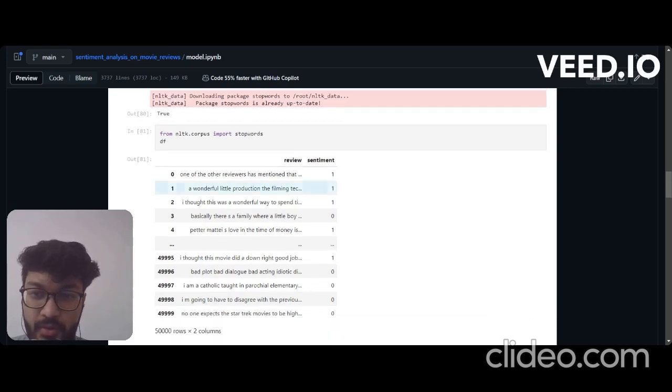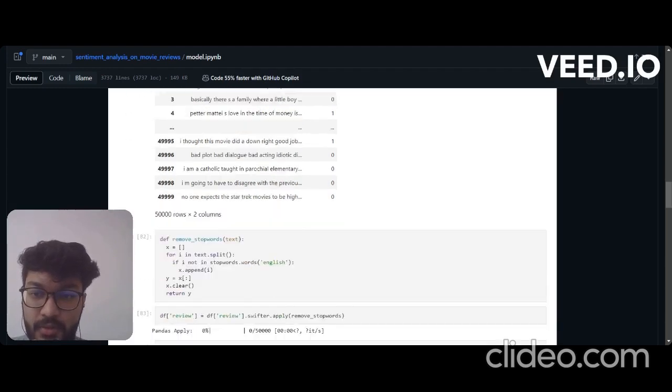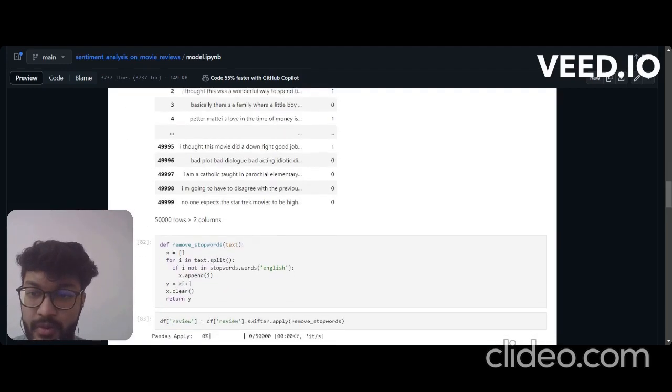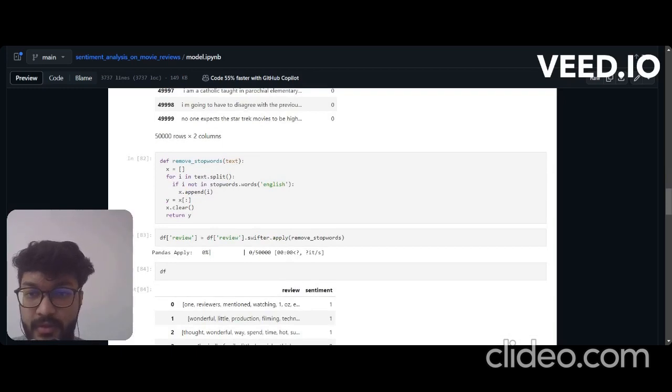So we're going to remove that. Firstly, we'll import the library. From NLTK corpus, import the stop words. After that importing, we'll create a remove stop words function, and here also we will take the text, and we are creating an empty list.